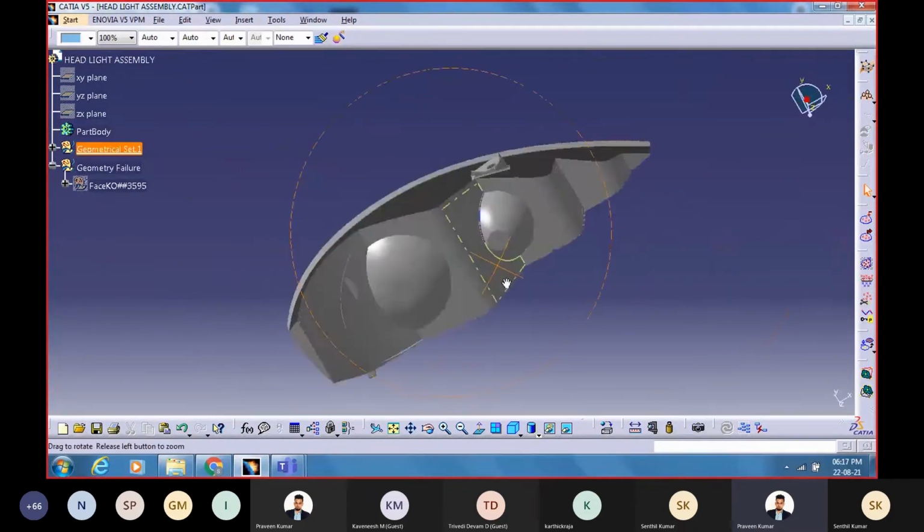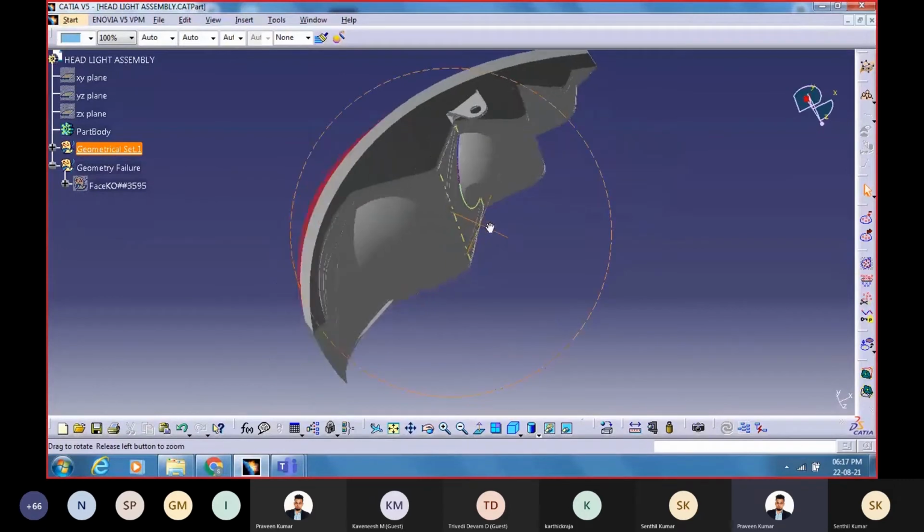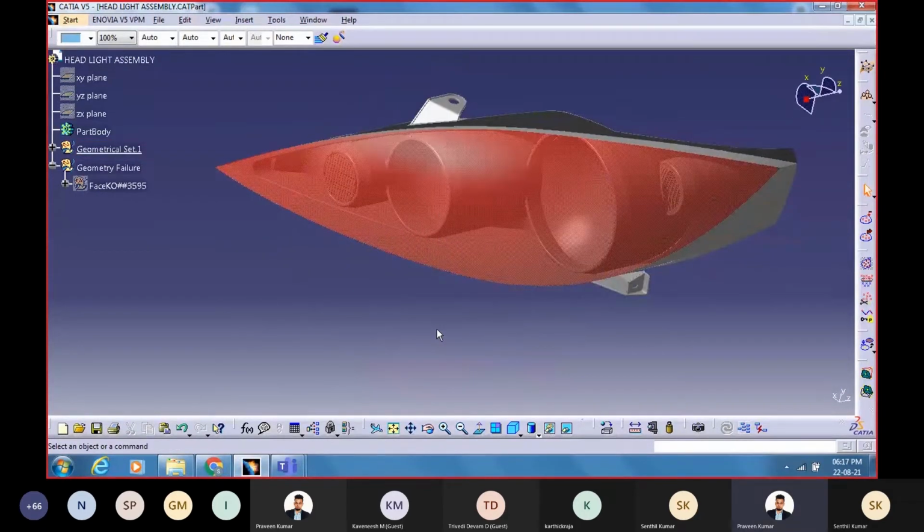So can you name any of the companies who work on headlights and taillights? Do you know any companies who work entirely on headlights and taillights? Minda, Valeo, good. Valeo and Minda, they completely work on headlights and taillights. So companies like Valeo supply the components. They create a lot of headlights and they supply to multiple OEMs.